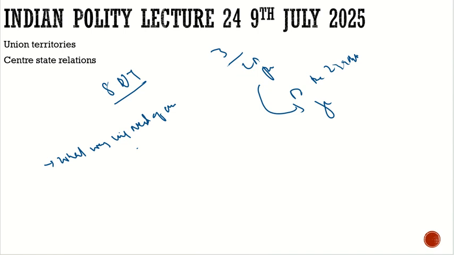Then from 2013, how the NCT of Delhi was the hot topic every time with respect to the Supreme Court. We discussed the decisions made by the Supreme Court in detail. Now today's question is, what was really the need of the UT?